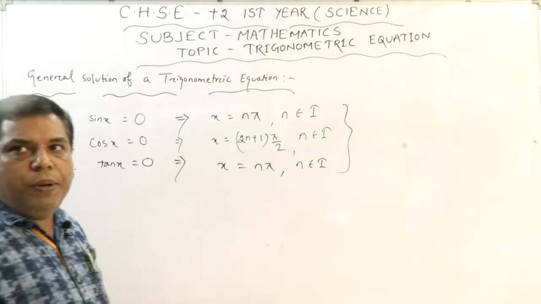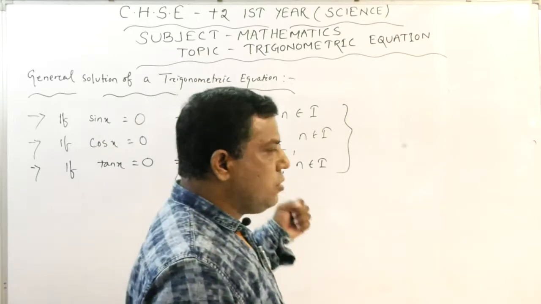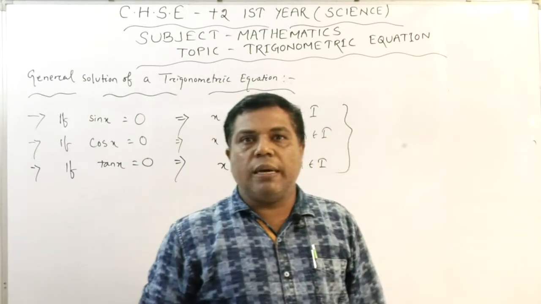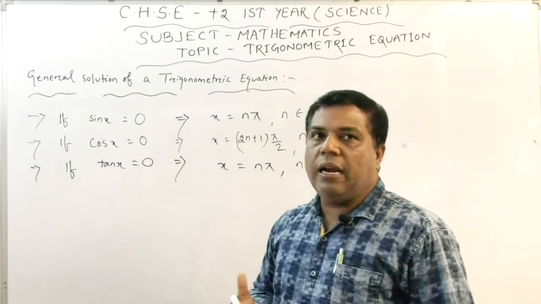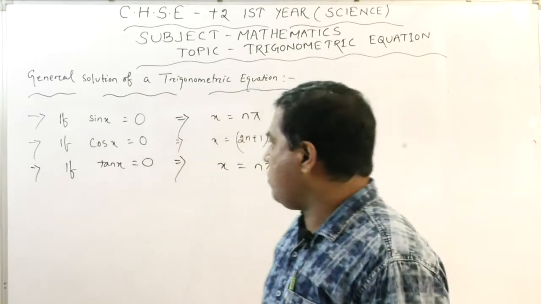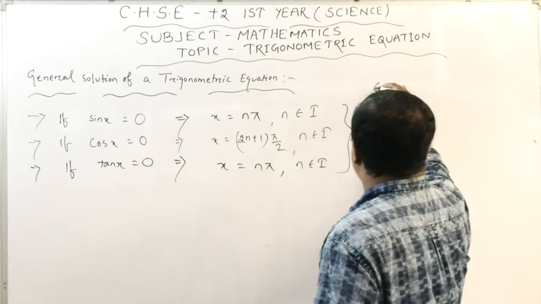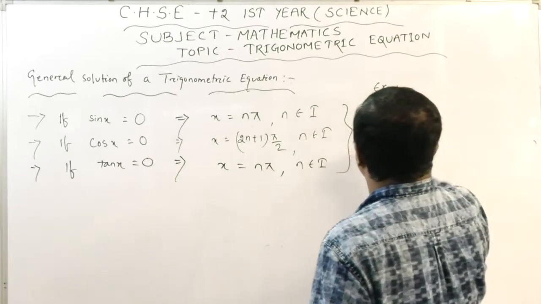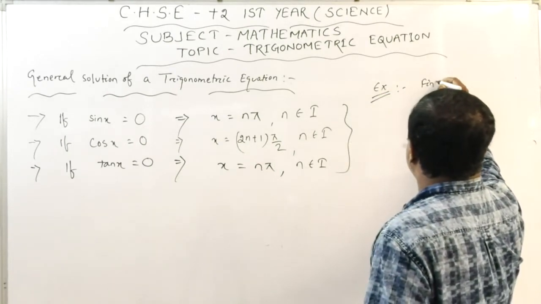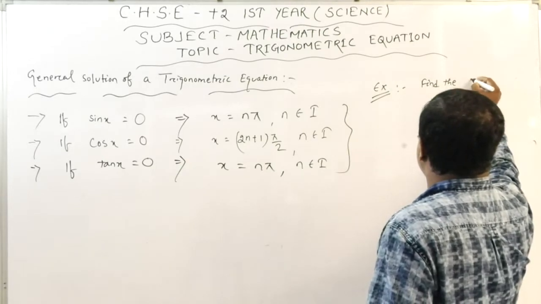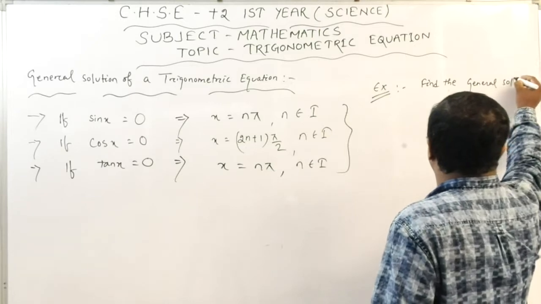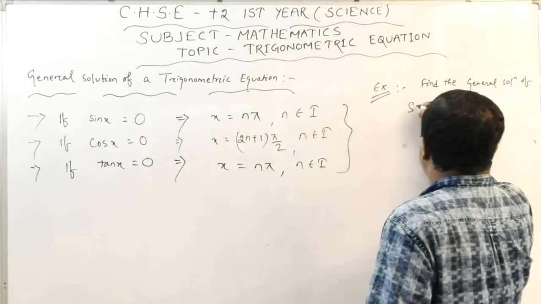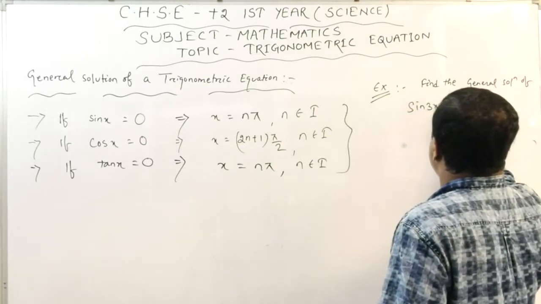Basing on this, we can take some examples and see how to get the general solution. I am taking one example: find the general solution of sin 3x equal to 0.